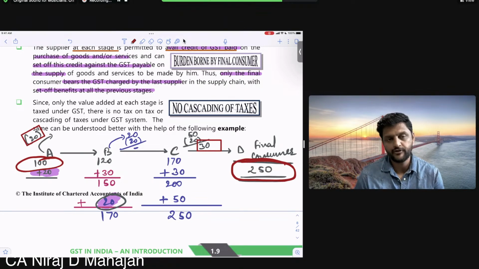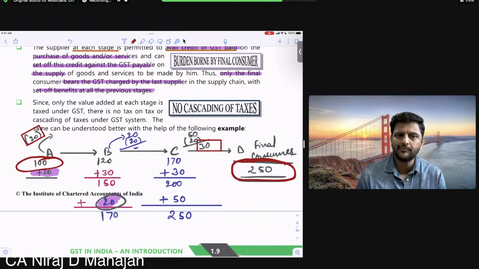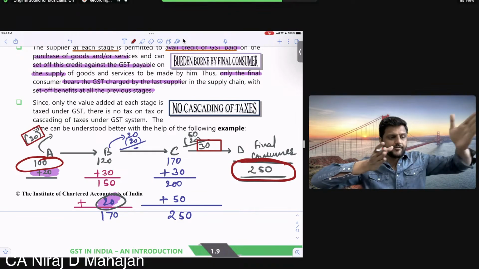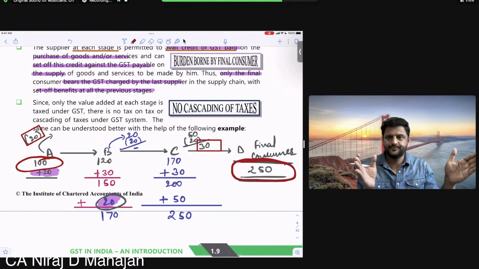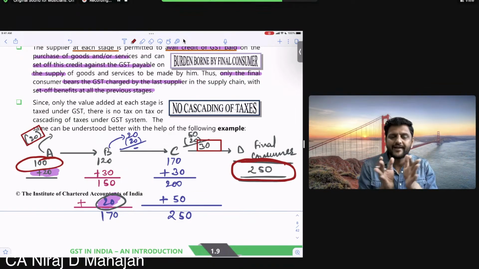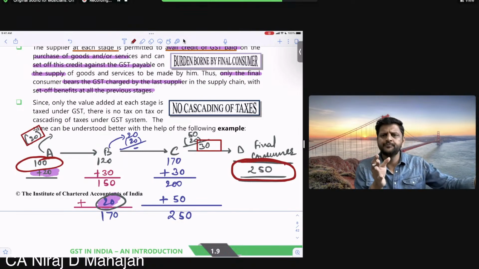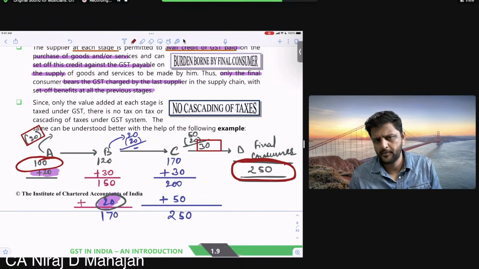So B gets the benefit of setting off the tax payable and the tax paid. C also gets the benefit, but he has increased the benefit a lot. His value addition was more. Clear? So whatever tax is applicable on this value addition, that minus whatever taxes he had paid.